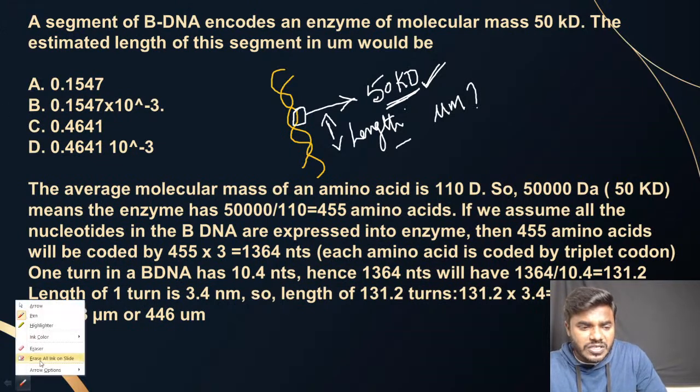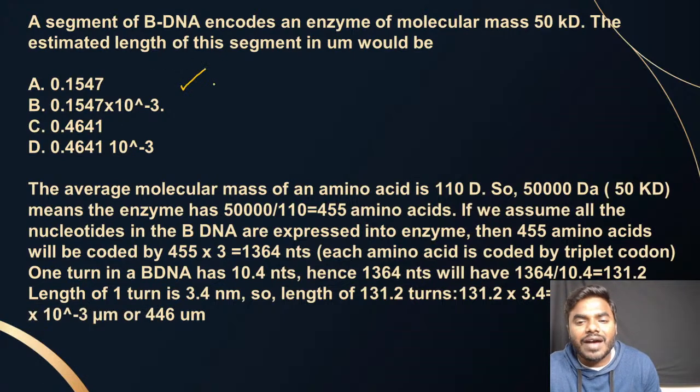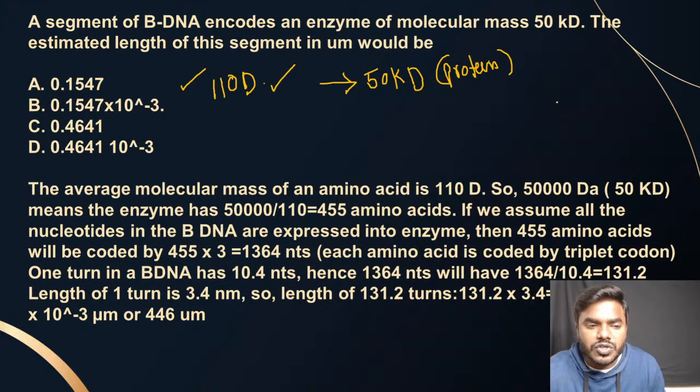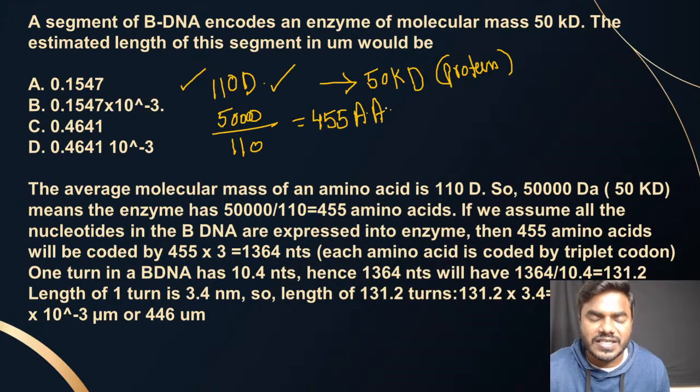Now they have given the four options. We all people know that, in the previous slide I have told all of you, friends, the average molecular mass of one amino acid is 110 Dalton. This is what we studied. And what is the molecular mass of protein they have given? They have given a protein molecular mass of 50 kilodalton, which means 50,000 Dalton. So 50,000 Dalton by 110. Then, friends, how many amino acids are we getting? We are getting 455 amino acids.